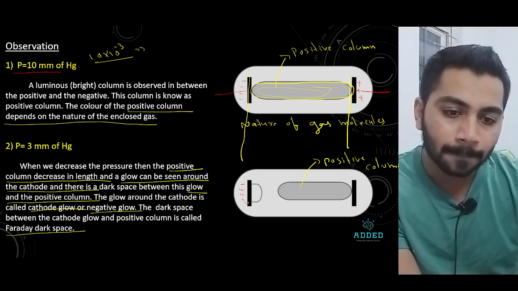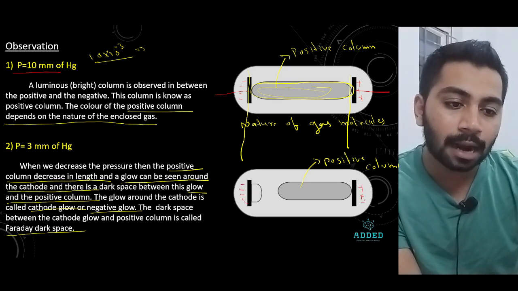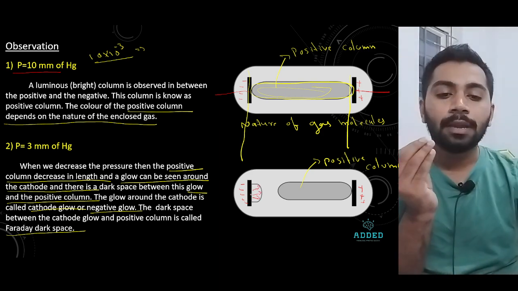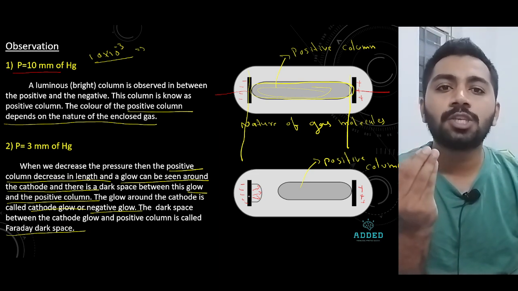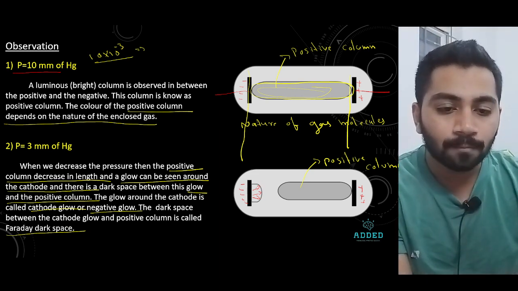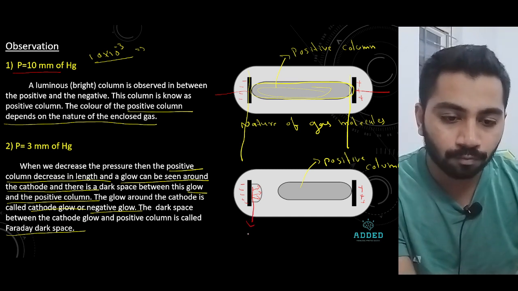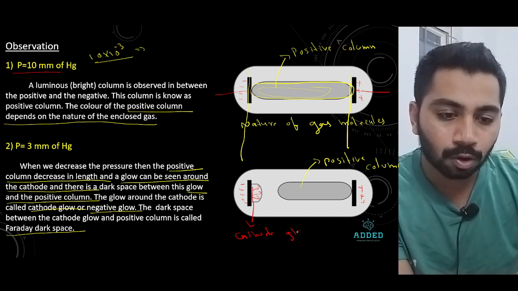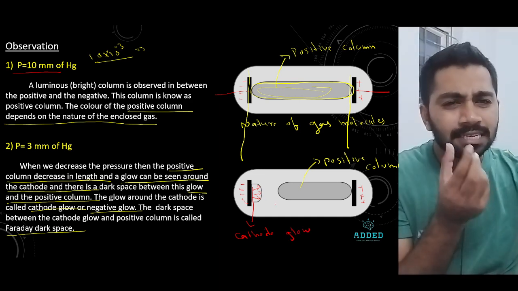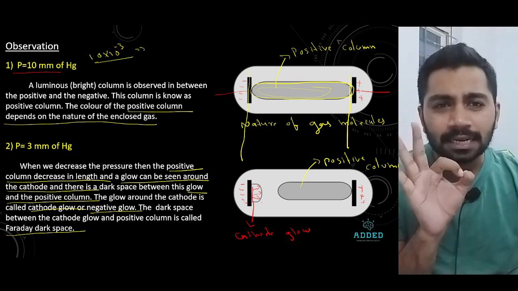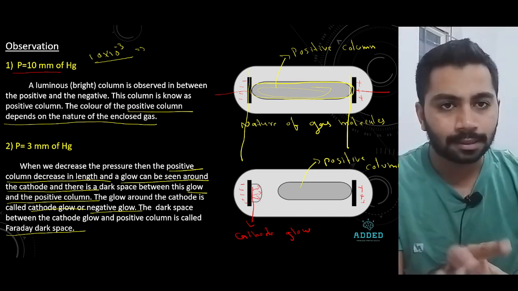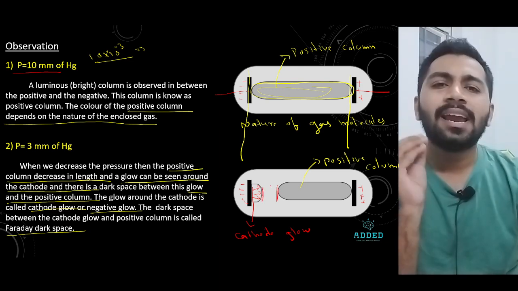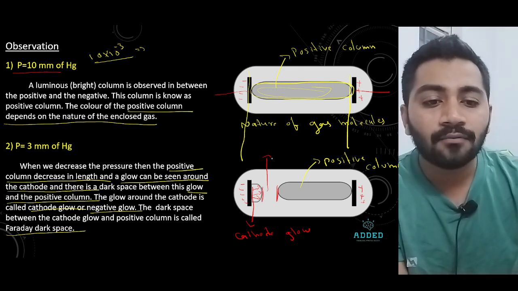This new thing at the negative, we call it cathode glow, or else we can even say negative glow. I will write it down: cathode glow. And this distance is there. Now this distance is basically dark. To show you, I have written it like this. The distance placed between this and this is dark, and this we call Faraday dark space.